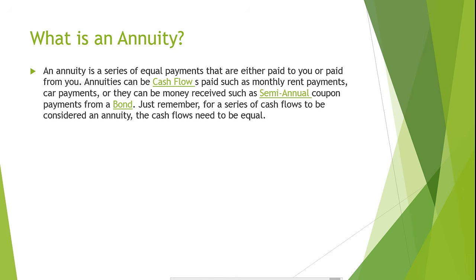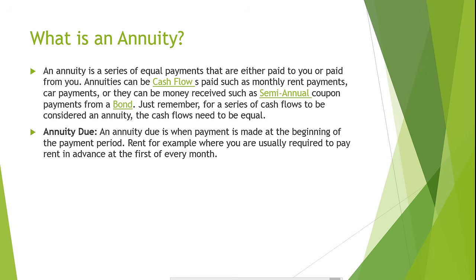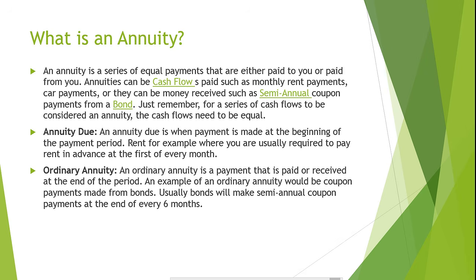An annuity due is when a payment is made at the beginning of the payment period, rent for example, where you're usually required to pay at the first of every month. An ordinary annuity is a payment that is paid or received at the end of the period. An example of an ordinary annuity would be a coupon payment made from bonds. Usually bonds will make semi-annual coupon payments at the end of every 6 months.